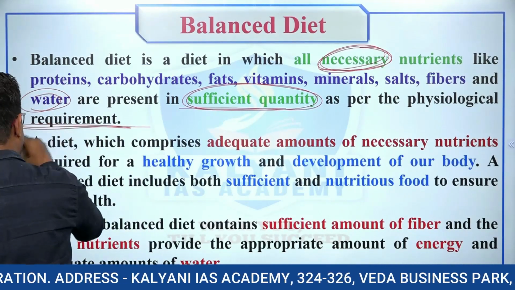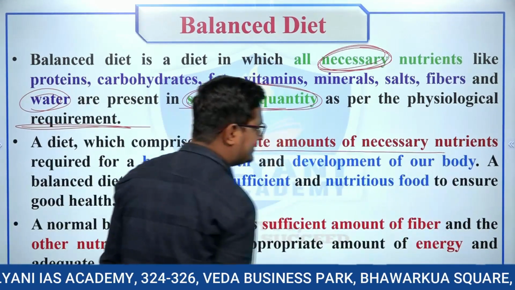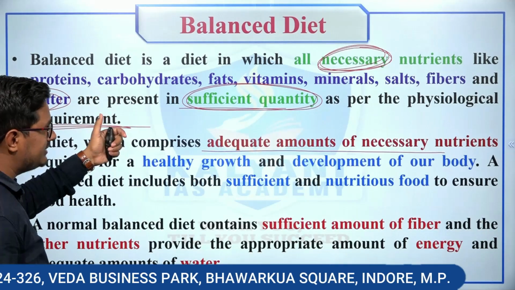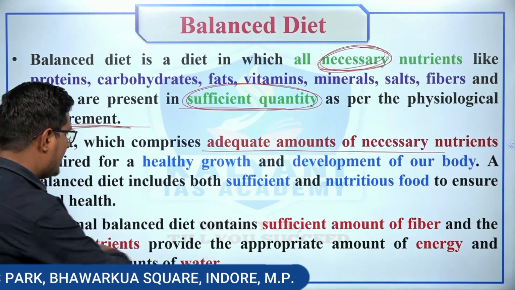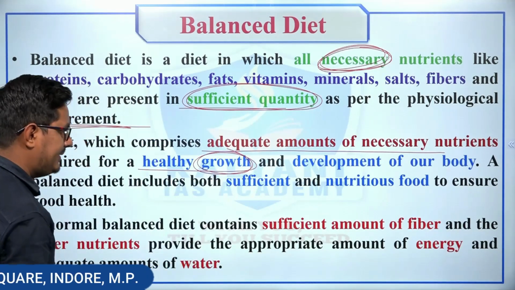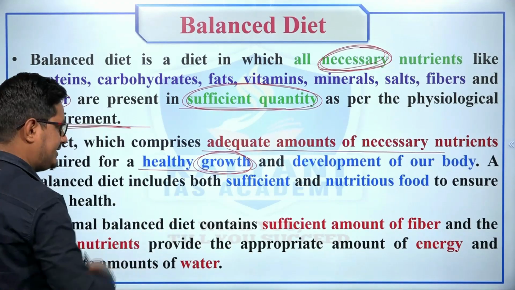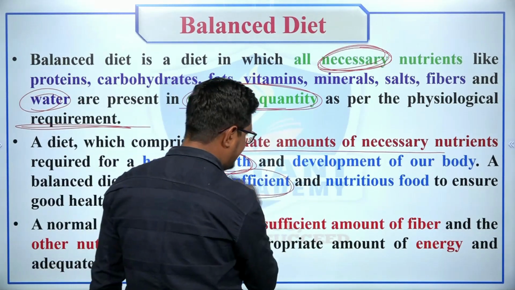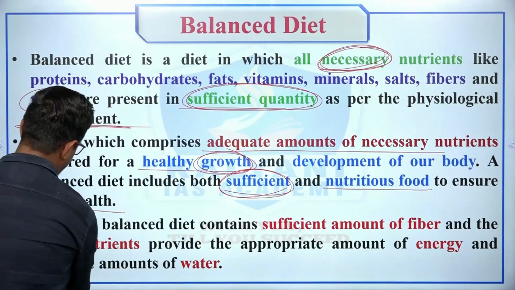In other words, a diet which comprises adequate amount of necessary nutrients required for healthy growth and development of our body is known as balanced diet. A balanced diet includes both sufficient and nutritious food to ensure good health, right.